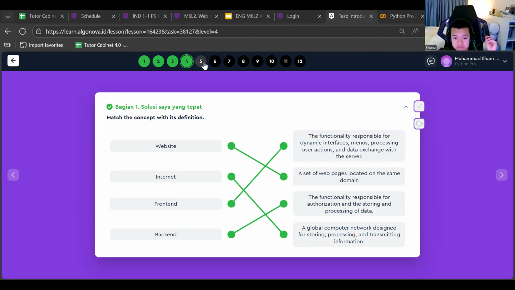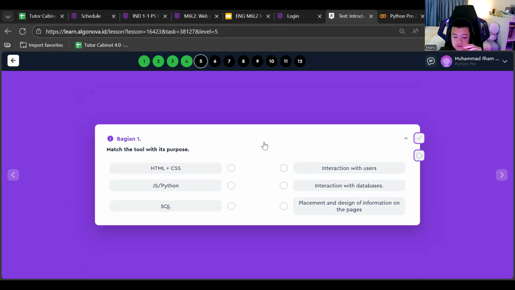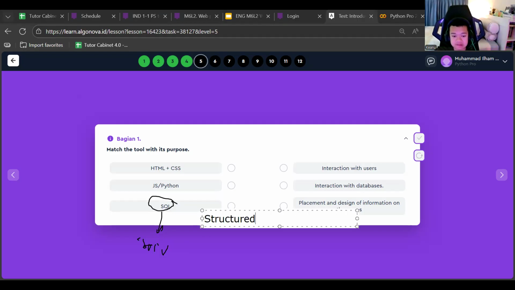Okay, let's go for number 5. Match the tool with its purpose. What are HTML and CSS for, JS or maybe Python, and then SQL? Do you know SQL, Keanu? No. Okay, basically SQL is structured query language. Structured query language. We can call it like this.